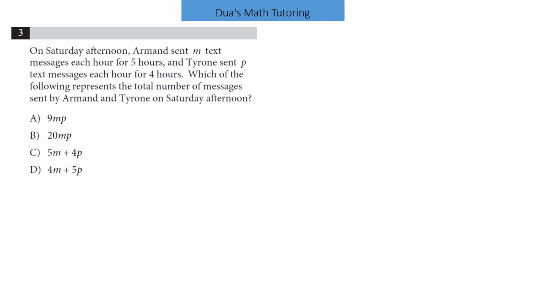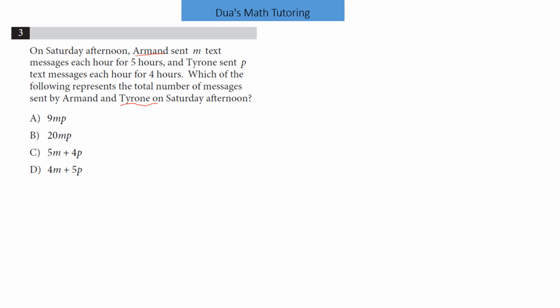So our third question is, on Saturday afternoon, Armin sent M text messages each hour for 5 hours and Tyrone sent B text messages each hour for 4 hours. Which of the following represents the total number of messages sent by Armin and Tyrone on Saturday afternoon? So there are two persons. The first person is Armin, the second person is Tyrone.